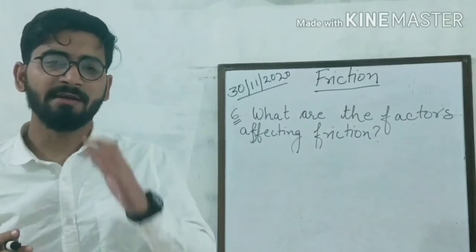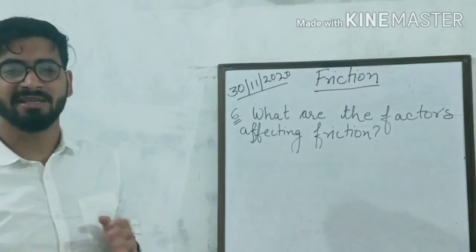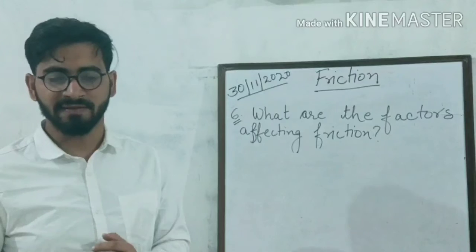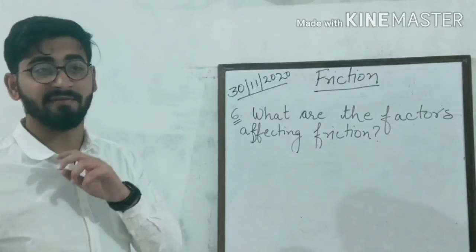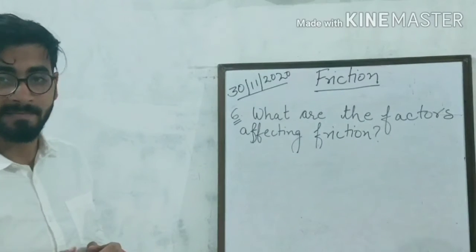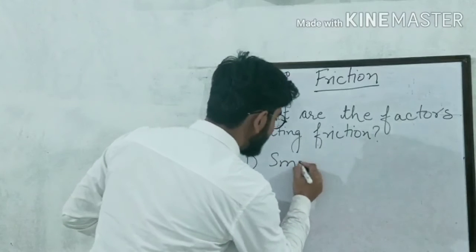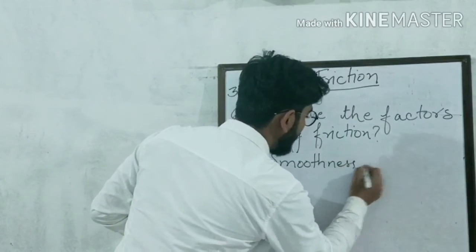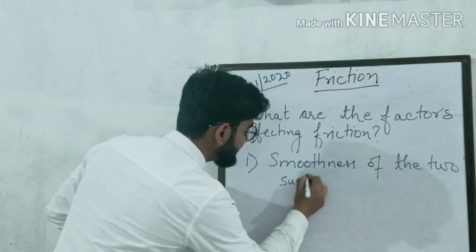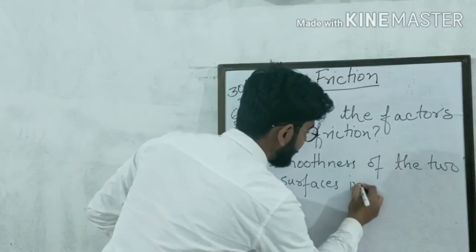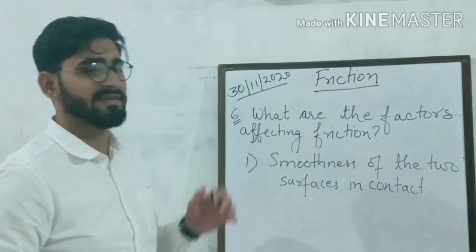Now the next question which I am going to ask you is this one. What are the factors affecting friction? You have to tell me the factors that affect the friction. Yes, you stand up and tell me. Yes, very good. There are two factors which affect the friction. Tell me the first one. Yes, the first factor that affects the friction is smoothness of the two surfaces in contact. This is the first factor which affects the friction, smoothness of the two surfaces in contact.